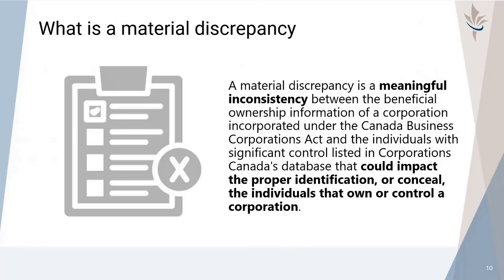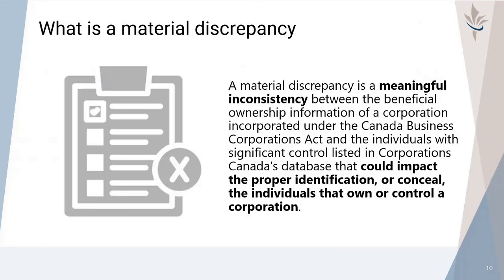A material discrepancy refers to a significant inconsistency between two sets of information: the beneficial ownership details collected by a reporting entity and the list of individuals with significant control found in Corporations Canada's database for corporations incorporated under the Canada Business Corporations Act. A material discrepancy has an impact on the accuracy of the identification of individuals who own or control a corporation or could conceal their identity. If such a discrepancy is identified, you must submit a beneficial ownership discrepancy report to Corporations Canada within 30 days and retain the notice of acknowledgement for 5 years.